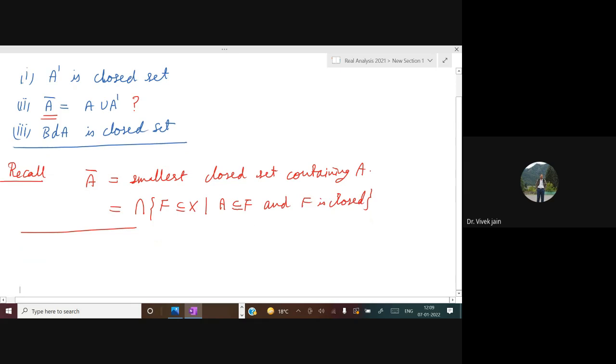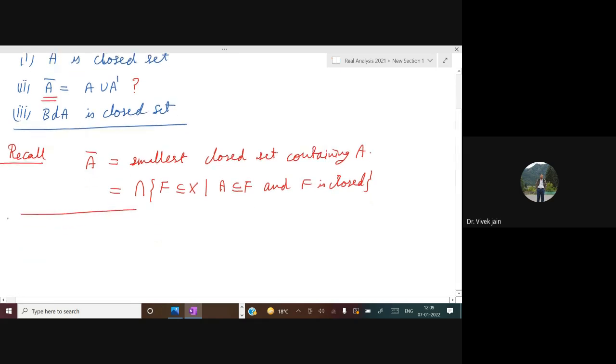Now before proving these things, let me do some small results. Proposition. Just one setting: X is our metric space throughout the lecture, and I will not write it repeatedly. And A is a subset of X. These two notations you should remember.